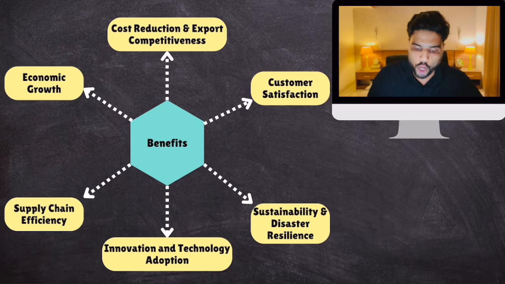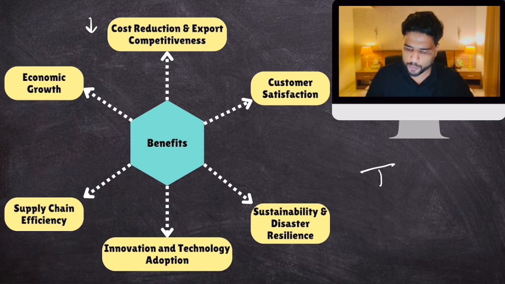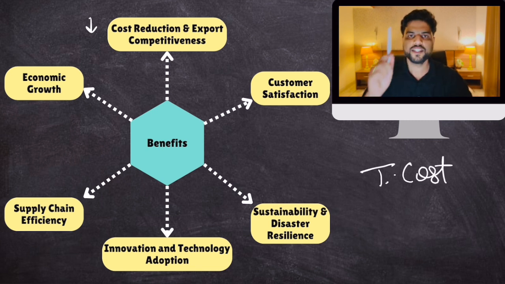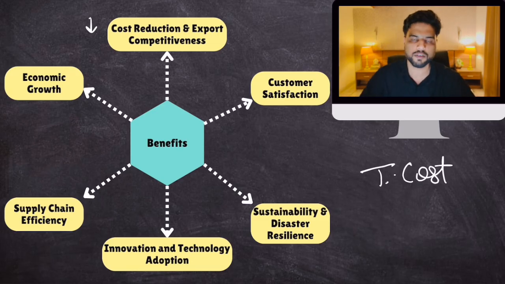First of all, the cost of the product would come down because you know that the final cost of any product includes transportation cost. If this pen costs 10 rupees in a factory and it takes around 5 rupees to transport it from Delhi to Mumbai, then the final price would be 15 rupees. Of course, right? But if your transportation between Delhi and Mumbai is efficient, this transportation cost would come down. Now, it would be priced at 12 or 13 rupees.